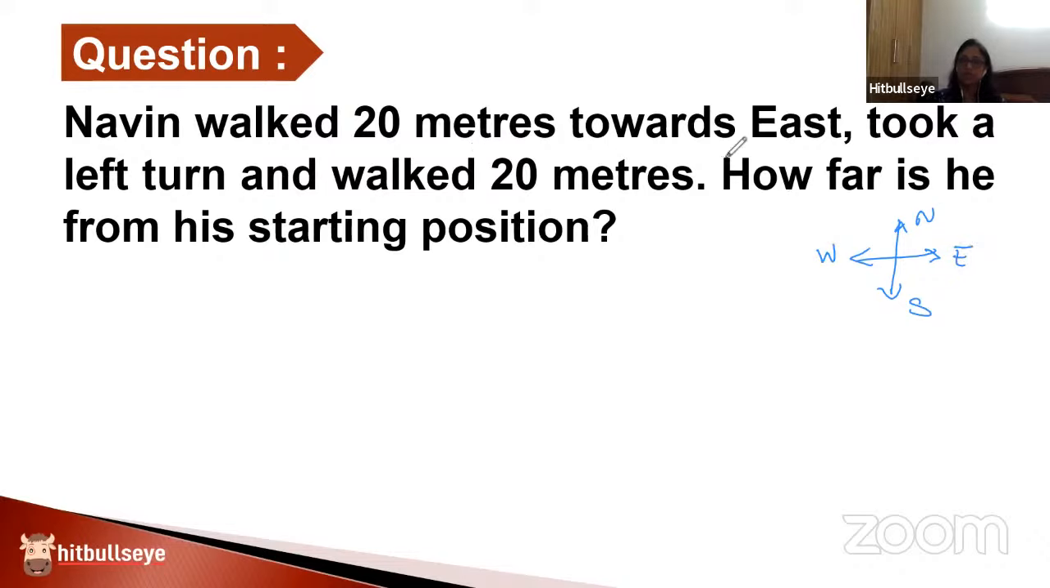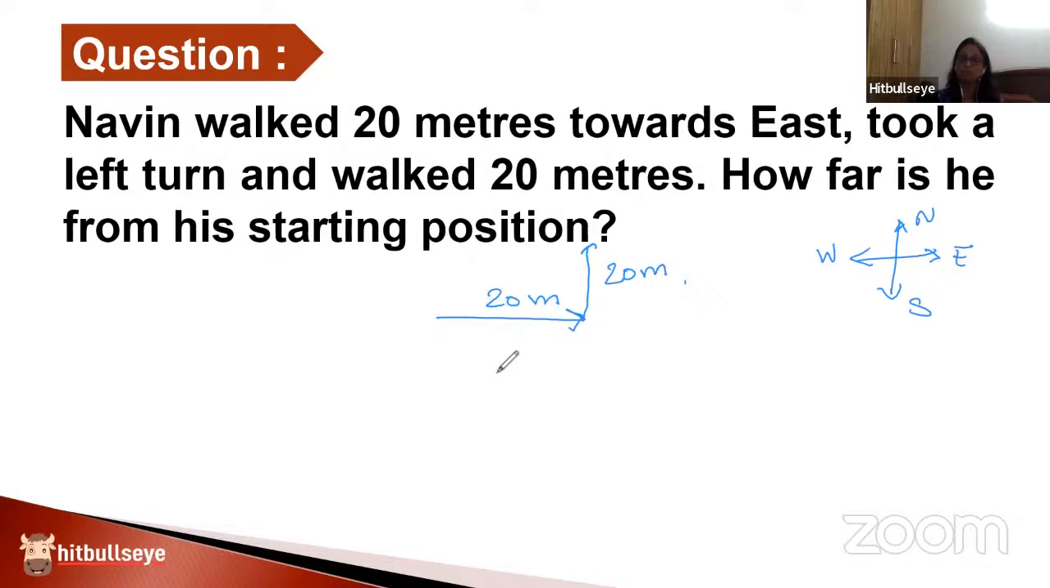Naveen walked 20 meters towards east. So this is the first direction in which he walked 20 meters. Then he took a left turn and walked 20 meters again. A person moving in the east direction has a left turn which goes upward. And that distance is again 20 meters. Question is asking how far is he from the starting point?